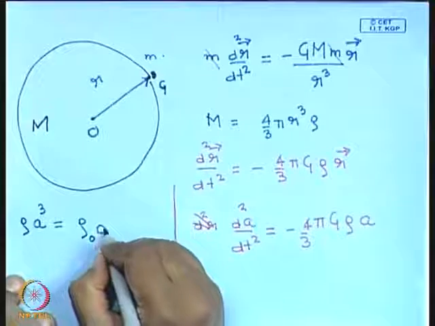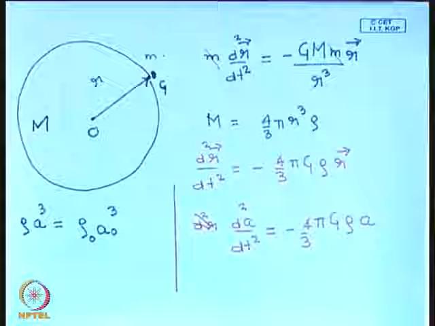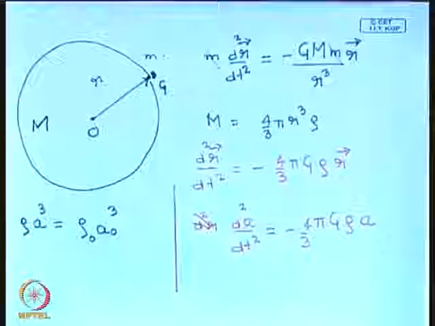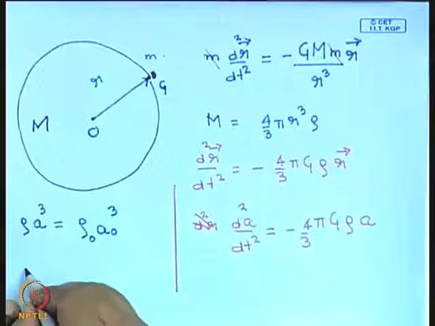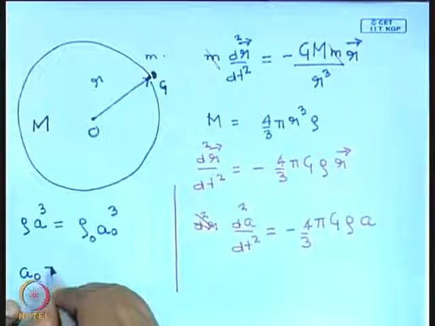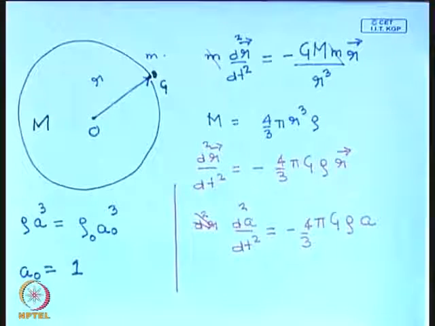So this is the present density into the present value of the scale factor cubed. And we will use a comoving coordinate system so that it matches with the physical coordinates at present. So the value of the scale factor at present is assumed to be 1. That is how we shall work.